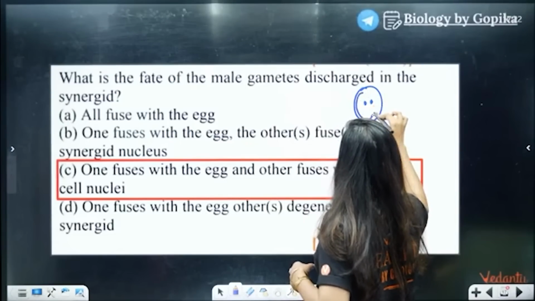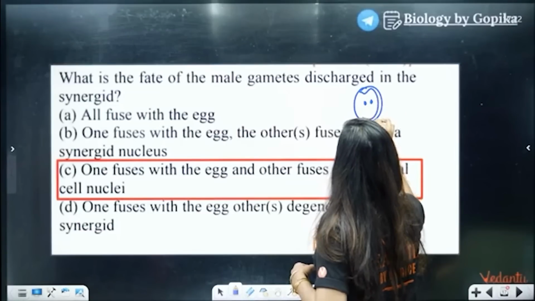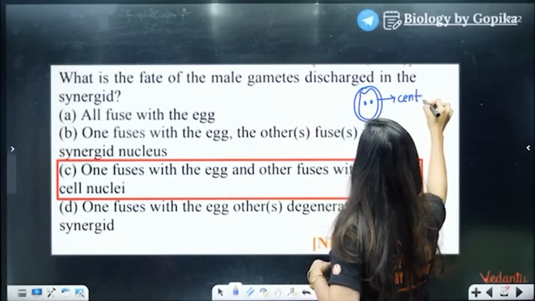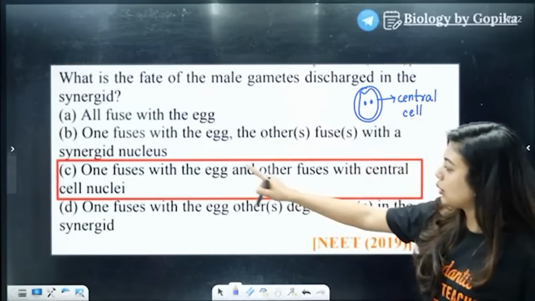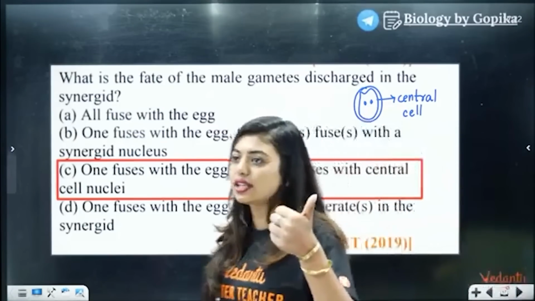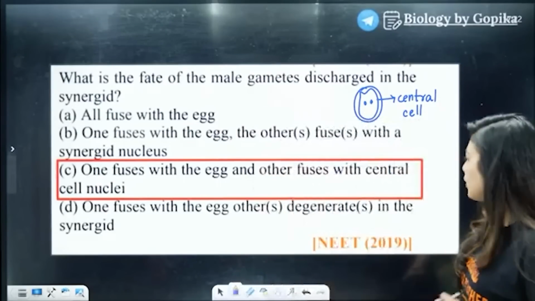This is how we draw it. So we draw one more cell like this, and that cell is your central cell. Correct? So they are telling that one fuses with the egg, the other fuses with the central cell nucleus. Any doubts in this? No, right? Okay, moving on to the next question.